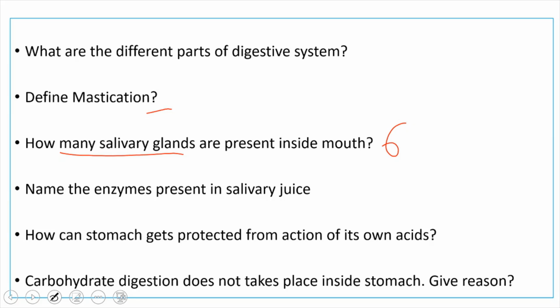Name the enzymes present in the salivary juice. There are 2 enzymes in the salivary juice. They are salivary amylase or ptyalin, and lysozyme enzyme is present.